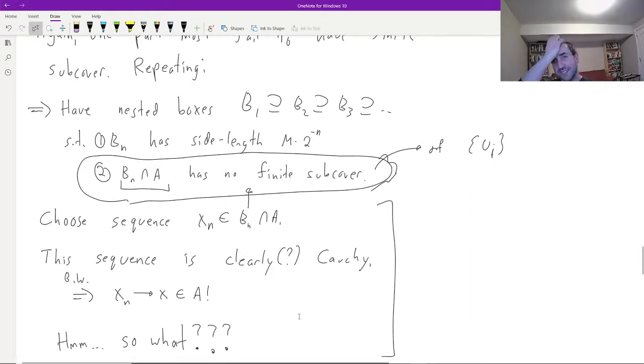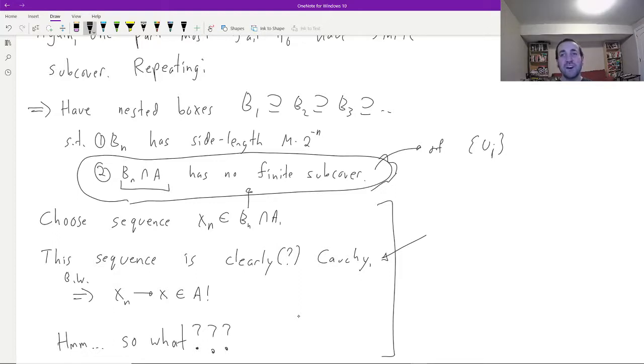And it's clearly Cauchy. Whenever a mathematician says clearly, you should be a little bit suspicious, but I'm not going to prove that here. If that's obvious to you, then that's fantastic. If it's not obvious to you, you should try to prove it for yourself for a few minutes now, or go open up the lecture notes where there are full details. In any case, moving right along, that sequence really is Cauchy, and so xn converges to some point x. And since A is closed and xn is sitting inside of A, x has to be in A as well.